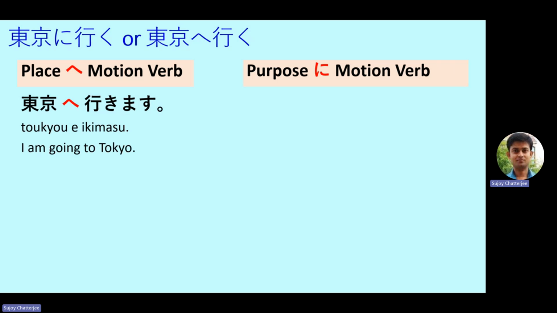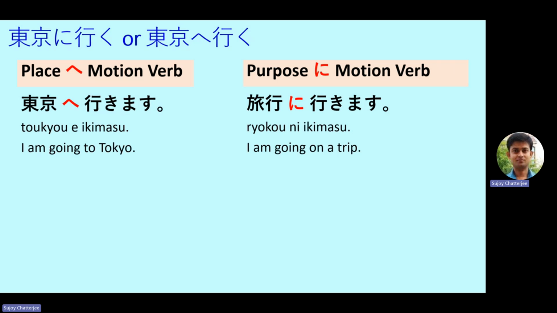And we have also learned in one of the previous lessons that when we connect a purpose with a motion verb, then we use the ni particle in between. That means we are going somewhere for a particular purpose. If that purpose has to be connected with the motion verb, then a ni particle will be used. So for example, ryoko ni ikimasu. That means I'm going on a trip. Or for example, tsuri ni ikimasu. That means I'm going for fishing. So in these cases, ni particle will be used because fishing and vacation or a trip are the purposes of going to a certain place.